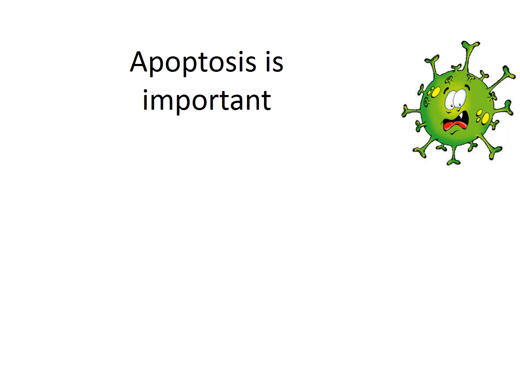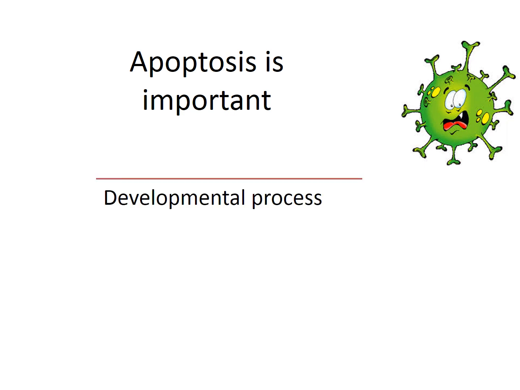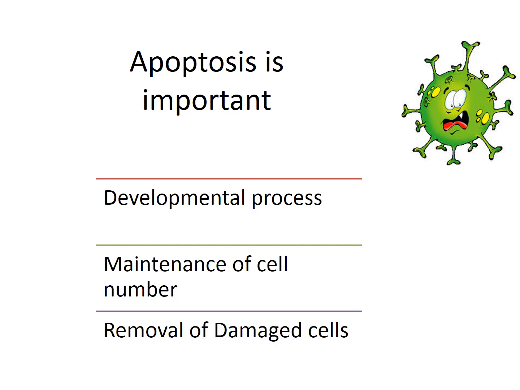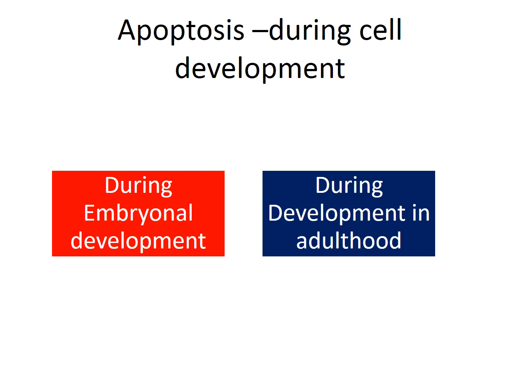Apoptosis is important. During the developmental stage, various physiological processes are governed by apoptosis. Then there is maintenance of a definite cell number in the body and removal of the irreversibly damaged cells which cannot be repaired. So let's understand each one of them one by one. Let's talk about apoptosis step by step.